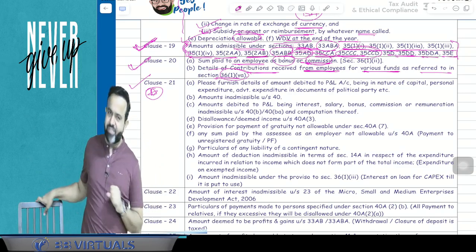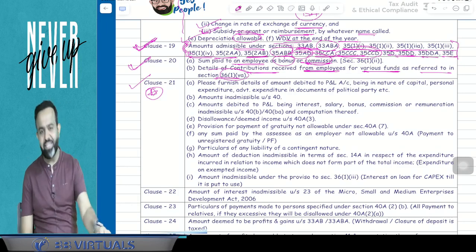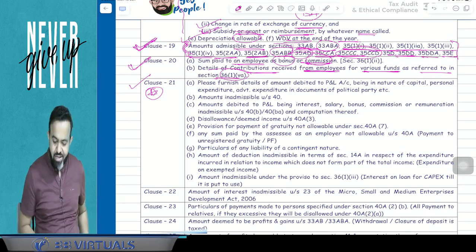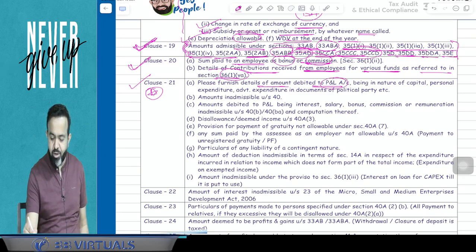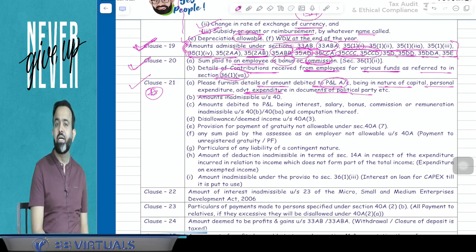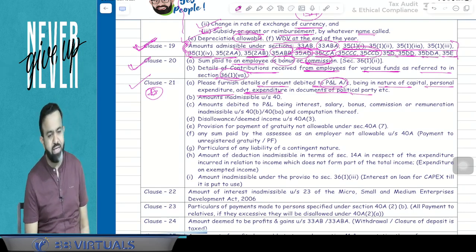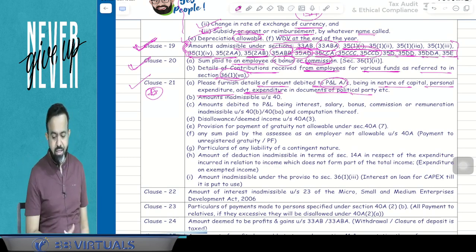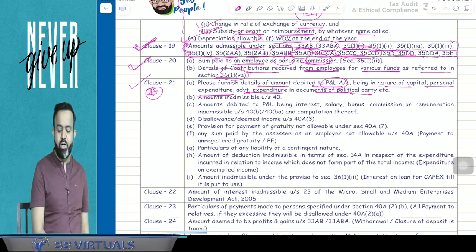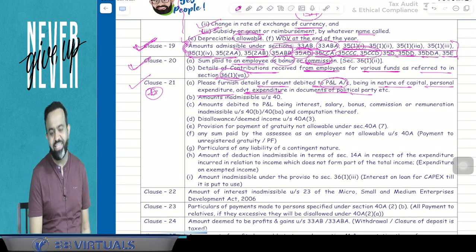Now guys, under 21 disallowance, there are various sub clauses also. First is, please furnish the detail of amount debited to P&L account being the nature of capital or personal expenditure or advertisement expenditure in documents of political party. So guys, if there is any personal expenditure, it is disallowed. Any capital expenditure is disallowed, or advertisement in the brochure of political party is going to be disallowed. So this has to be reported in the 21A.